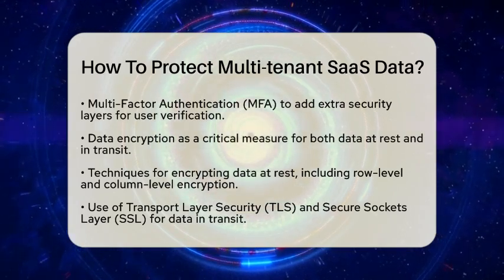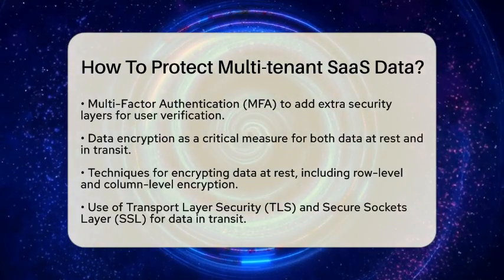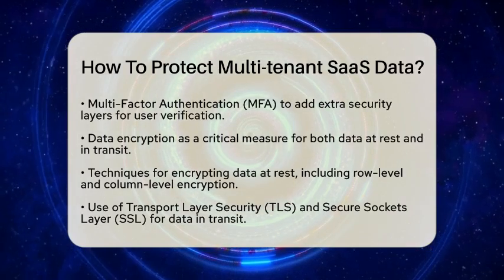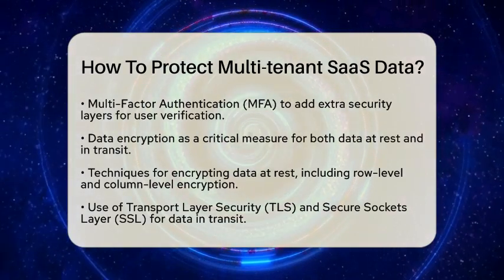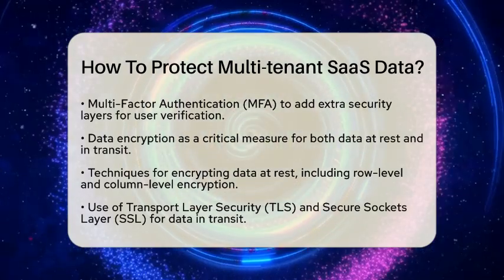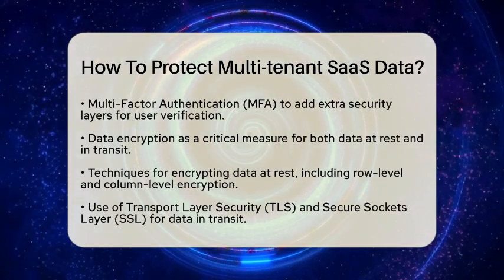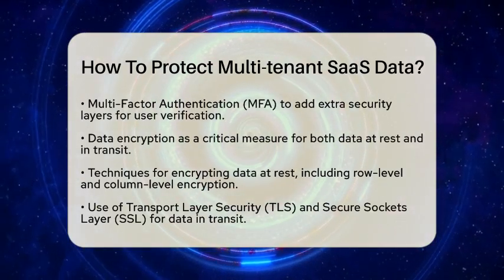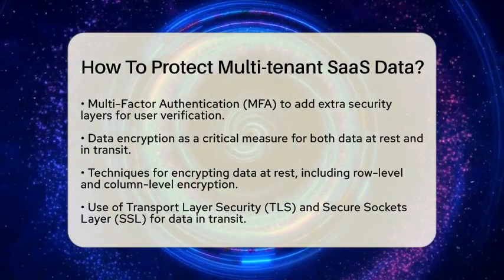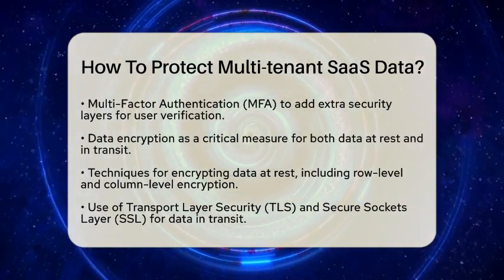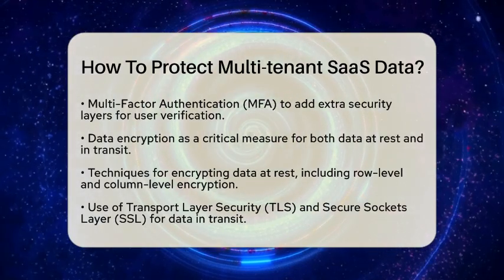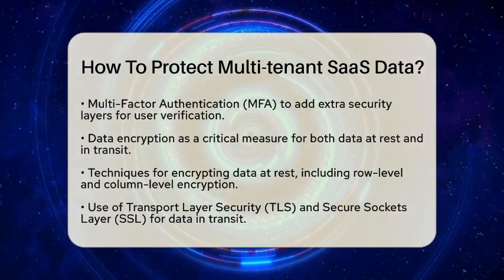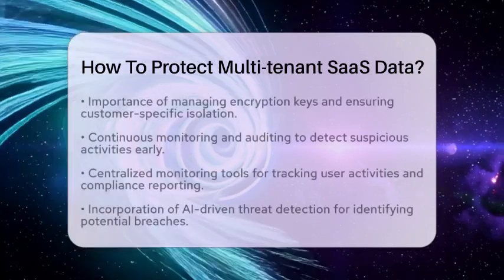Data encryption is another key element. Encrypting data both at rest and in transit is vital. For data at rest, you can use row-level or column-level encryption to keep tenant data secure, even within shared tables. For data in transit, using protocols like Transport Layer Security or Secure Sockets Layer helps protect data as it moves between clients and servers. Managing encryption keys is also crucial.